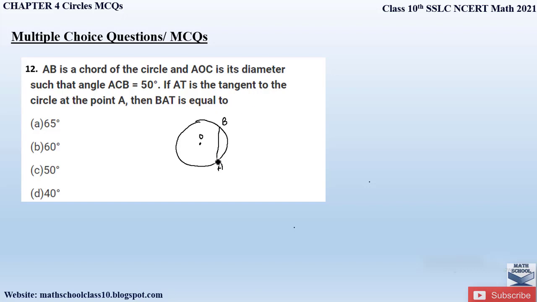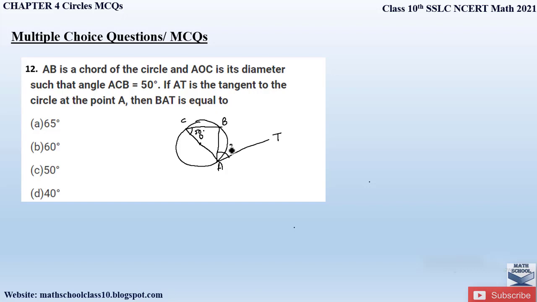Now this is AOC. Diameter is always in a straight line. So we will draw a line AOC, which is the diameter of the circle, such that angle ACB is 50 degrees. Now they are saying ACB. So here you can observe that there is a triangle formed inside a circle and the angle ACB is equal to 50 degrees. If AT is the tangent to the circle at point A, so at point A, let us draw a tangent AT, then BAT is equal to. So we have to find out this angle BAT.